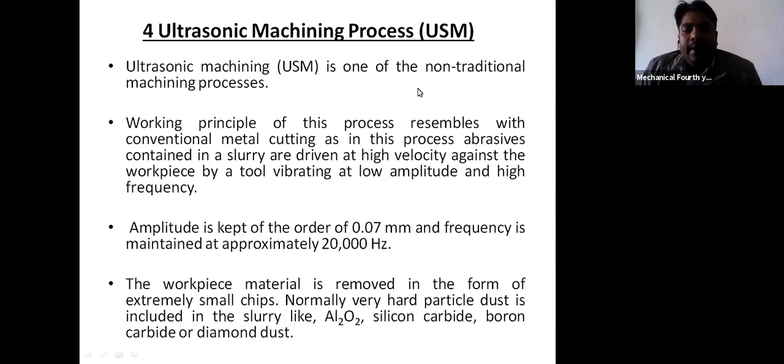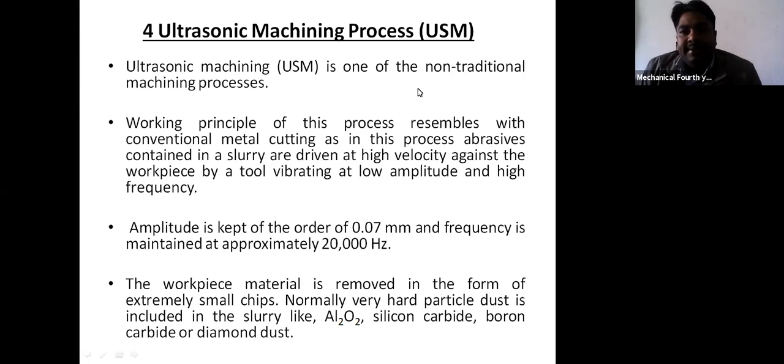Generally the abrasive particle is used for the removal of the metal in the form of very small chips, and this abrasive particle vibrates. That is why the name is given as ultrasonic machining, and this abrasive particle vibrates with very high frequency.